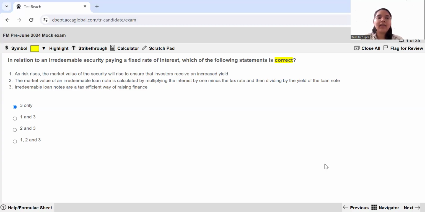Now coming to statement 3, irredeemable loan notes are a tax efficient way of raising finance. This is absolutely correct because the interest that a company pays on loan notes, because this is a debt, gets subtracted before arriving at the profit at which tax is levied. So because the interest that the company is paying on these loan notes gets subtracted before the profit is arrived, the profit is a reduced figure, hence it helps the company to reduce the amount of tax liability that they have. So statement 3 over here is the correct answer.